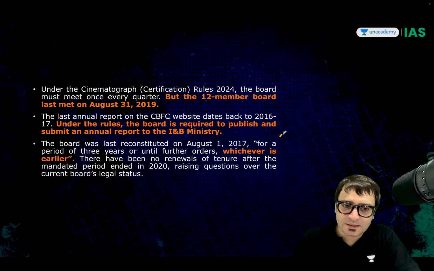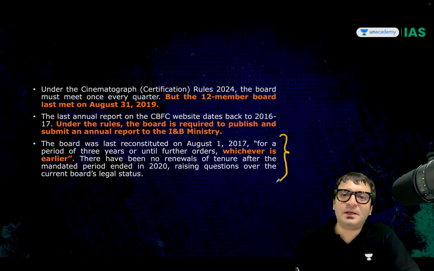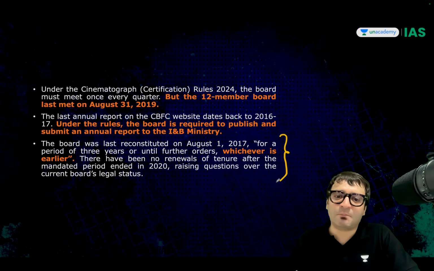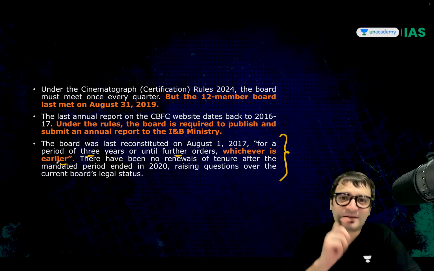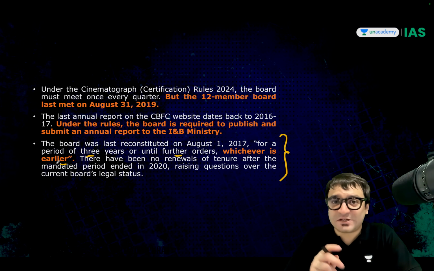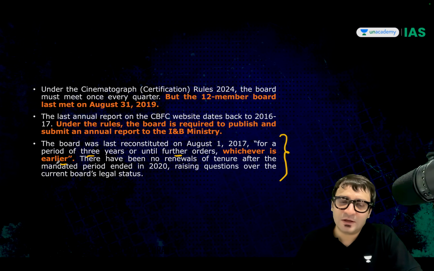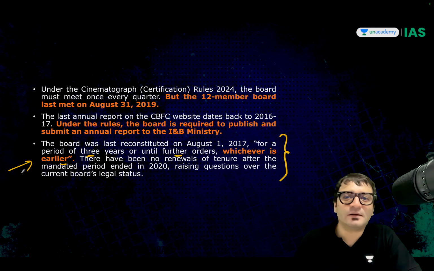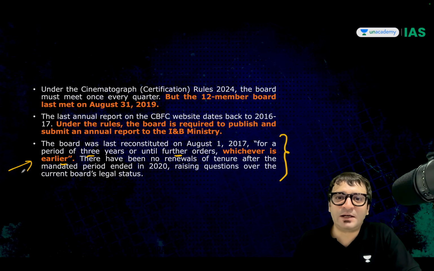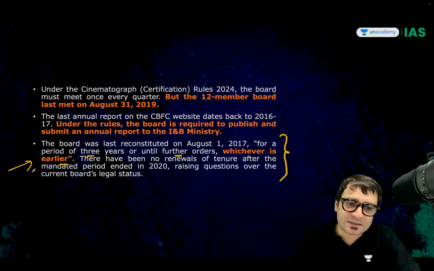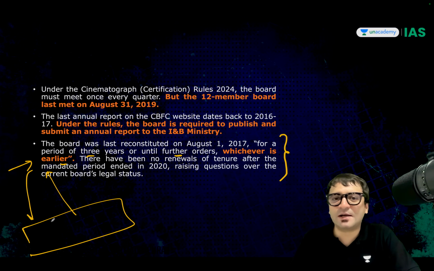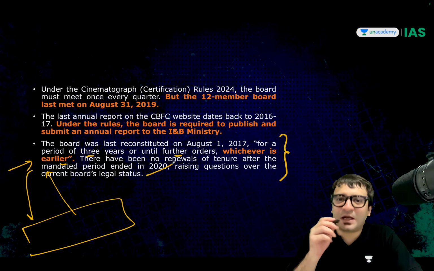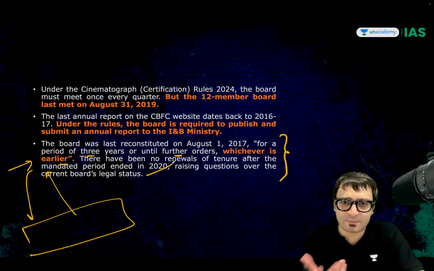The law said CBFC can be constituted by the central government for a period of 3 years or until further orders, whichever is earlier. Not whichever is later, whichever is earlier. So if in 2017 CBFC was constituted headed by Prasoon Joshi, the same CBFC is in operation even today, while the term was only 3 years. So it should have been wound up in 2020 and a new CBFC should have been established, but that has not happened.